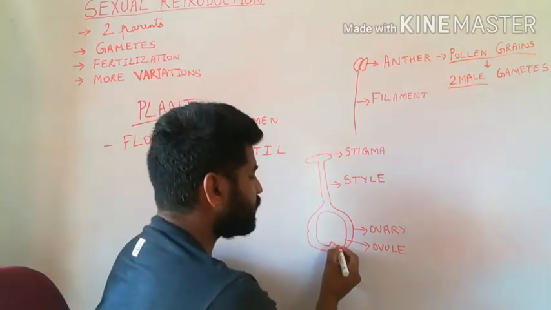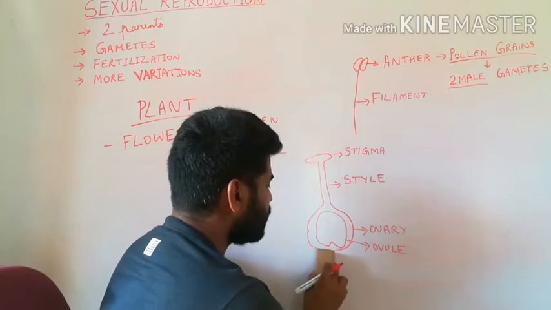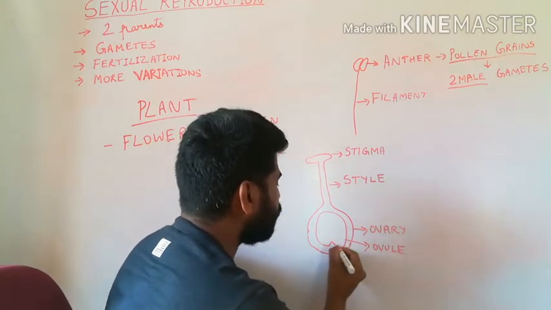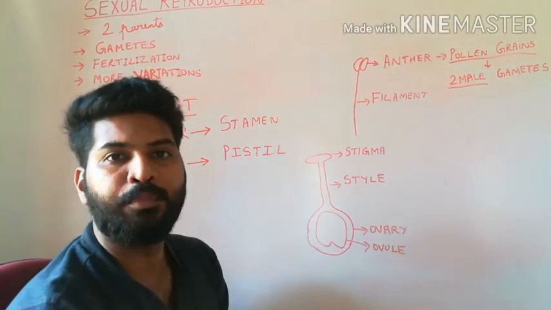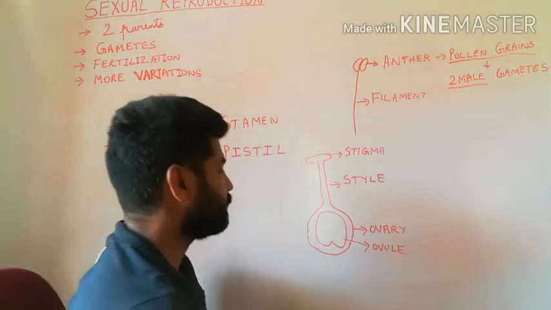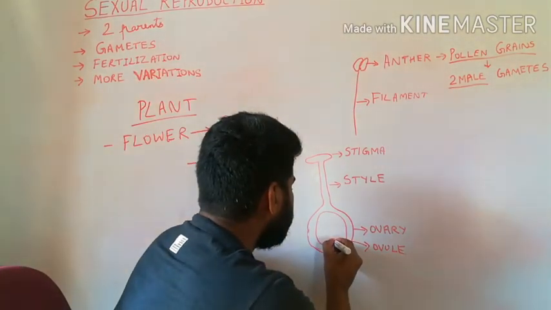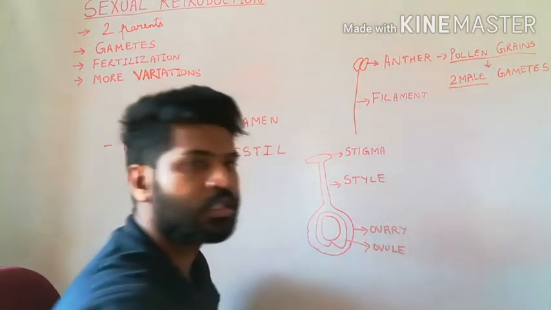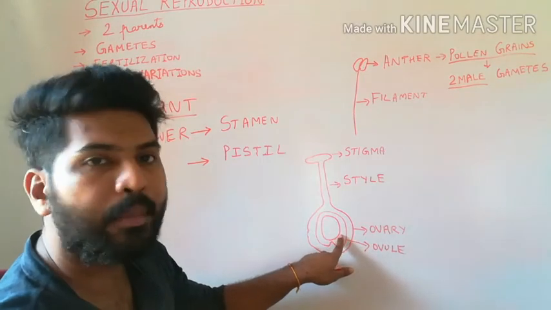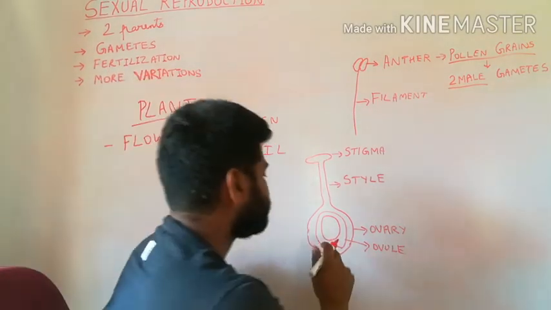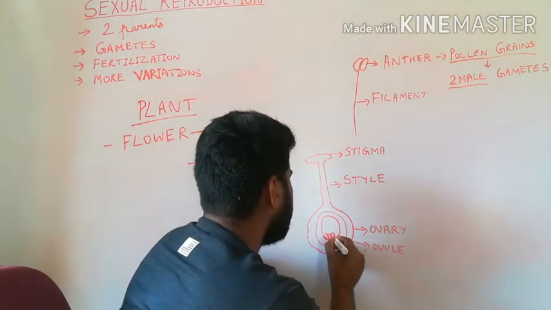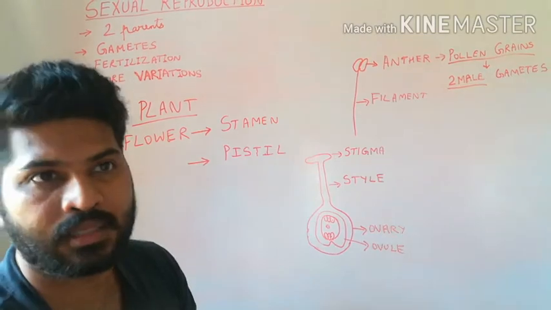The ovule has a small opening which is called the micropyle. It is through this opening the pollen tube enters. Inside the ovule, we have a structure called the embryo sac. This embryo sac consists of 7 cells.